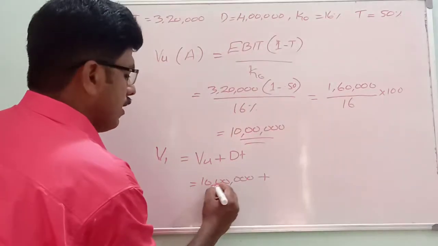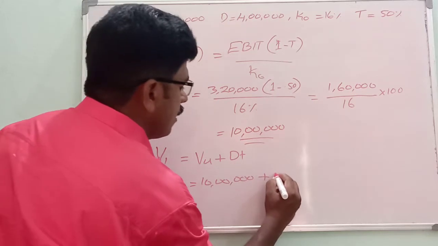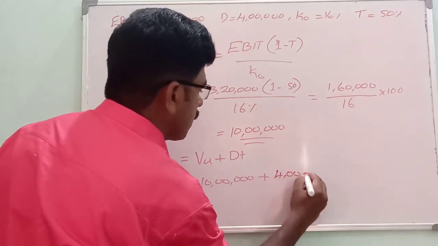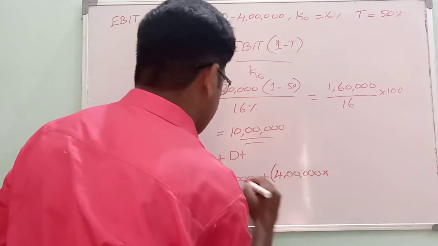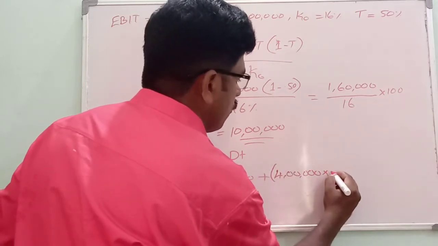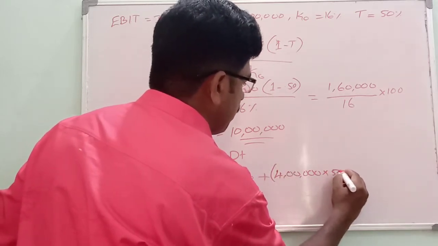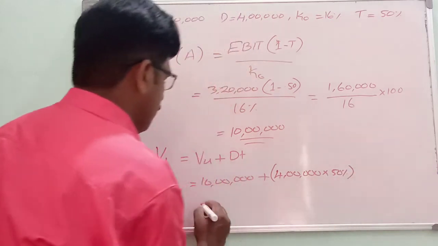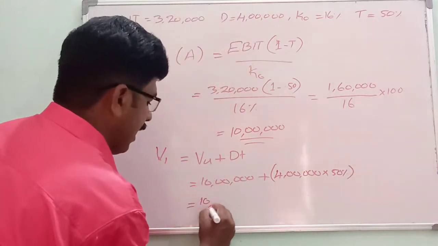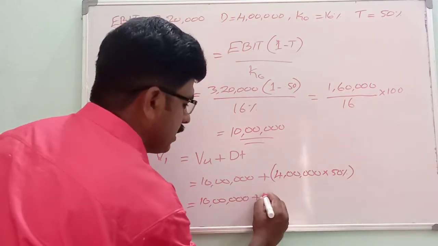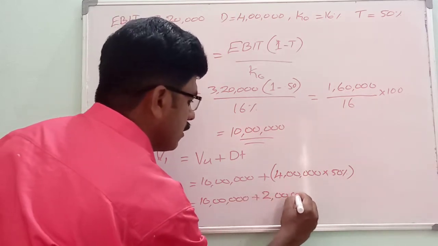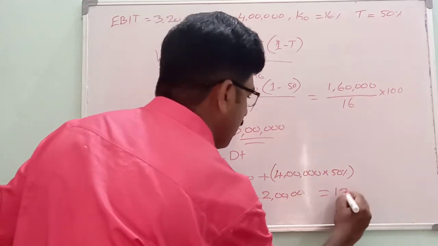Okay. 10 lakh plus D, 4 lakh into T, tax rate is equal to 50%. 4 lakh into 50% or 0.5 is 2 lakh. So 10 lakh plus 2 lakh is equal to 12 lakh.